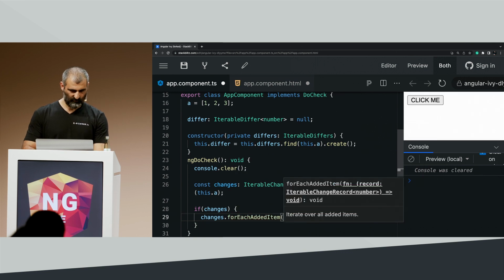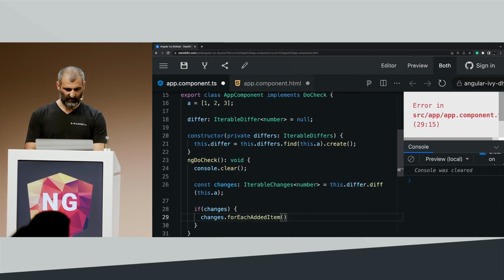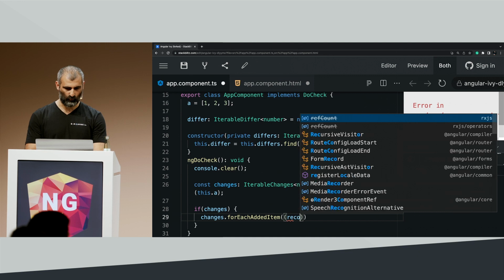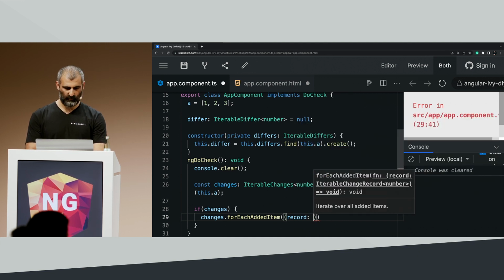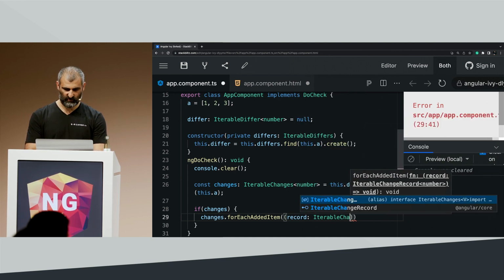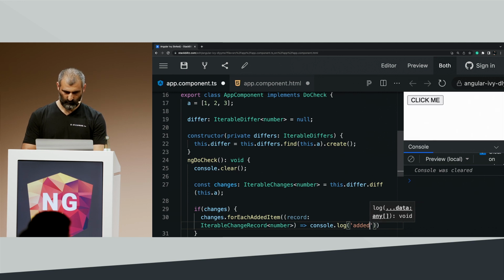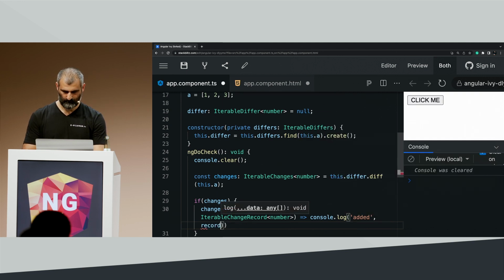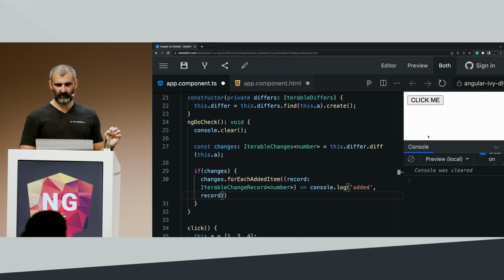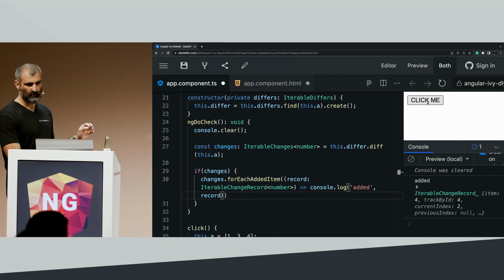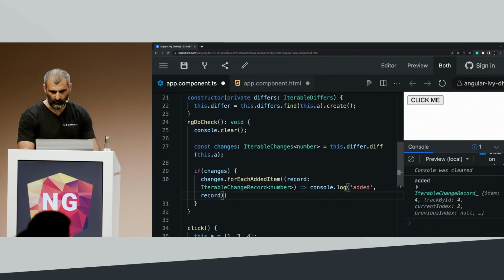Let's implement and run forEachAddedItem. So I'm going to have a record. The record type will be IterableChangeRecord of number. And let's just console log the added record. Now, if I click on the click me button, we see that we're getting an object.